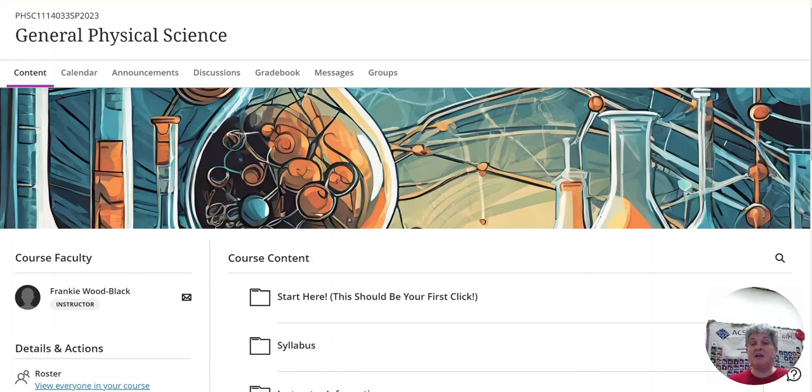So while it's being online, which means you can pick and choose when you do your work, you're going to be trying to keep up with the work over the course of the next 8 weeks. At the end of each week, there are going to be a number of assignments that are due, and there's a lot of activities that you're going to have to do throughout the week. So my recommendation is to do a little bit every day. Additionally, this is an 8-week course, but you're getting a full semester credit. So things are going to move a little bit faster than they normally would in a regular 16-week course.